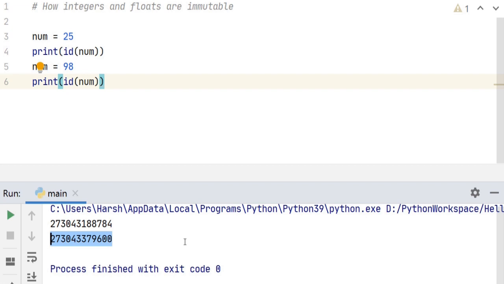Here we need to remember that the value 25 that we assigned earlier still exists in the memory, but the binding of variable num is lost when we change the value to 98. Similarly, floats are also immutable.